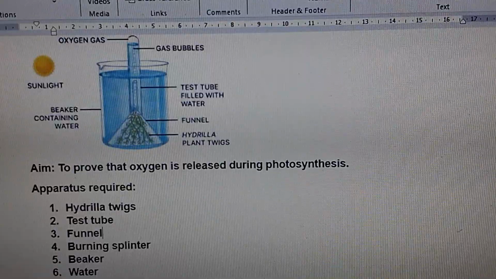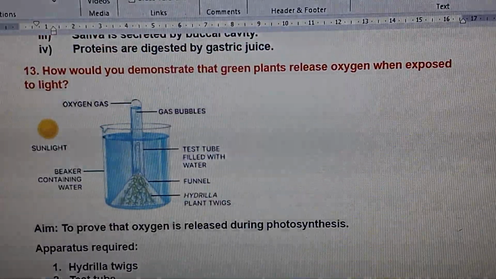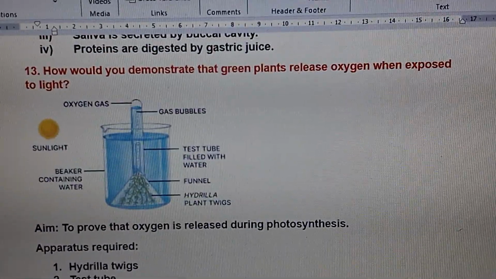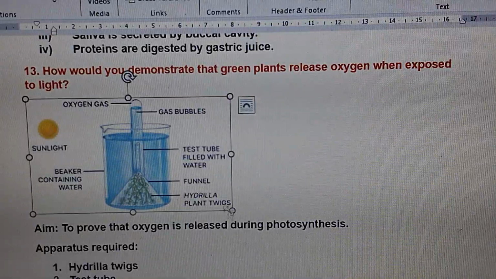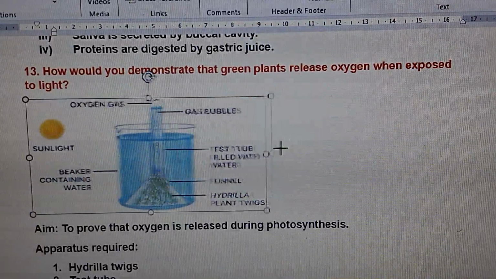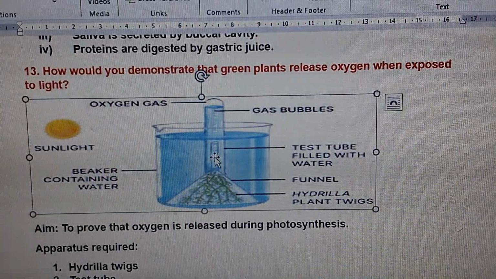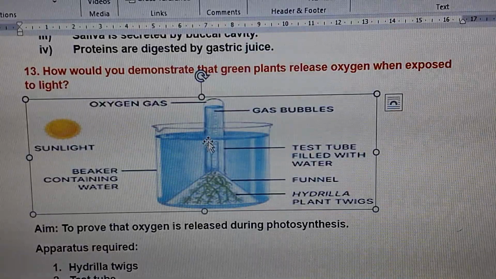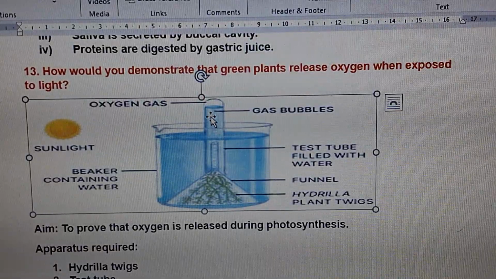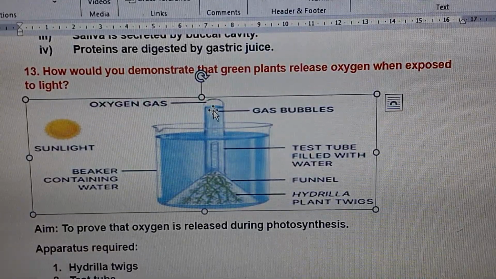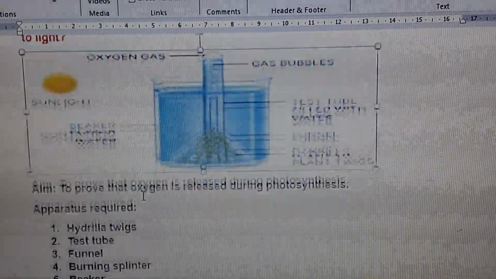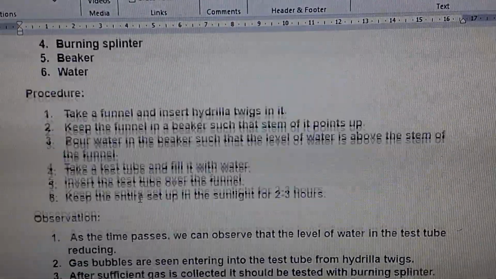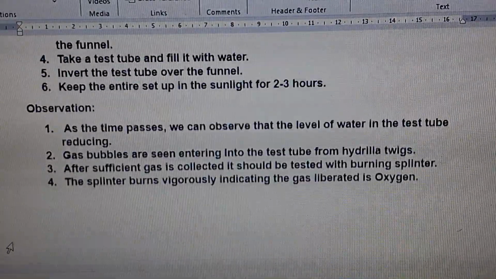See, from these twigs, the bubbles. You can see here, children, in this figure, let me expand it a little bit. I think you can see it now. See the round ones, the bubbles are coming up. Gas bubbles are coming up. The gas bubbles emerge from the hydrilla plant.